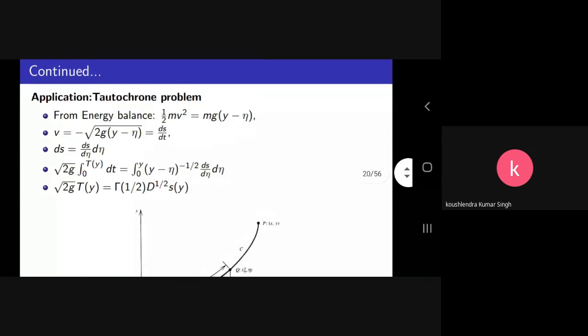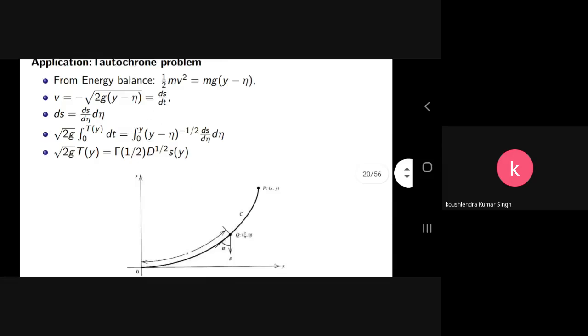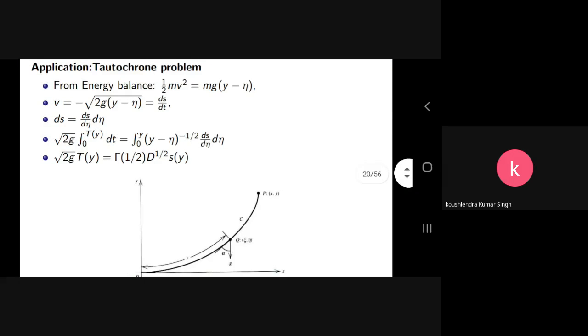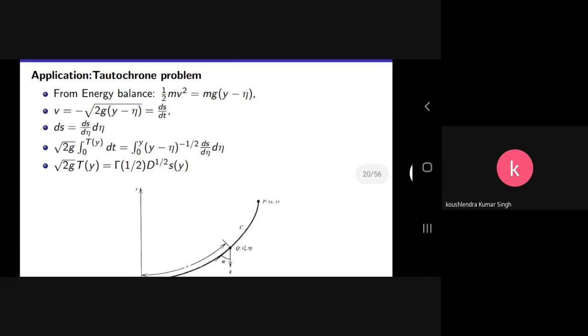Okay, so one application that I'm going to show you. This is a physical problem. Everybody might have gone through this problem, and we'll see how fractional derivatives are used to formulate a problem that is already known to us, and that can also be solved using the ordinary derivative.